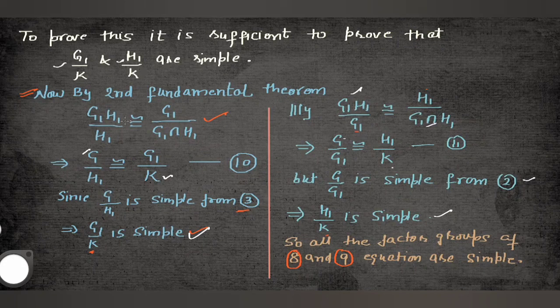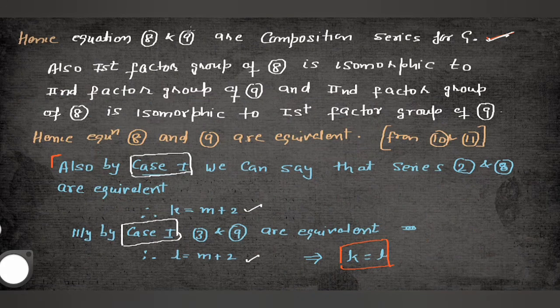You will use the second isomorphism theorem: G1 H1 by H1 is isomorphic to G1 by K. G1 H1 is equal to G. You can write out this also, and you will say that both are simple, both G1 by K and H1 by K are simple. If the factor groups are simple, then equation number 8 and 9 become composition series for G. So this was the complete Jordan-Holder theorem.